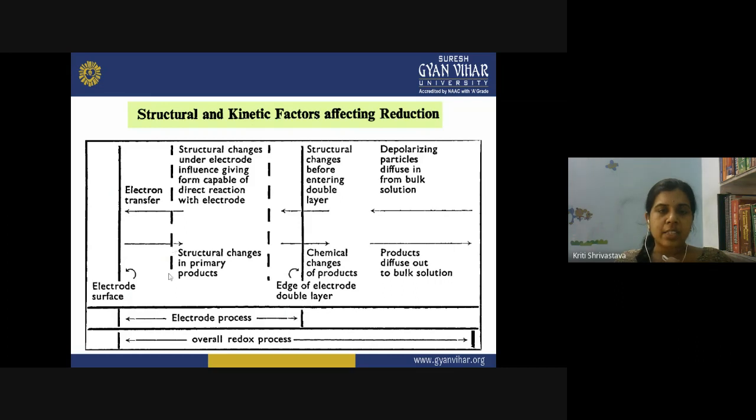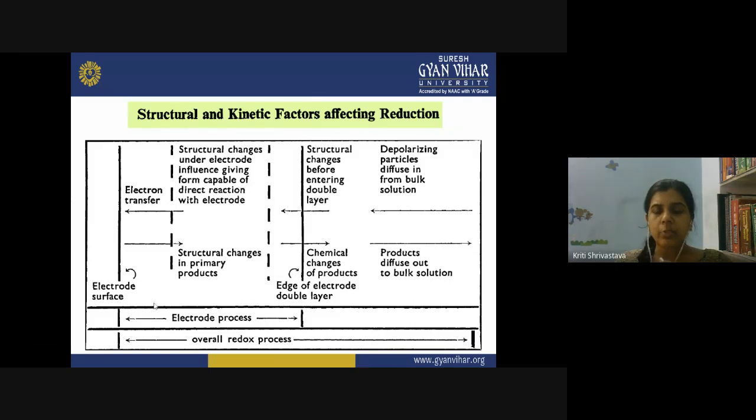The first layer is the ions of opposite charge. Then the next layer will be of the next type of ions available in the solution, and in this manner a double layer, or you can say a diffusion layer, is formed over the electrode surface, and within this layer the electrode process occurs.